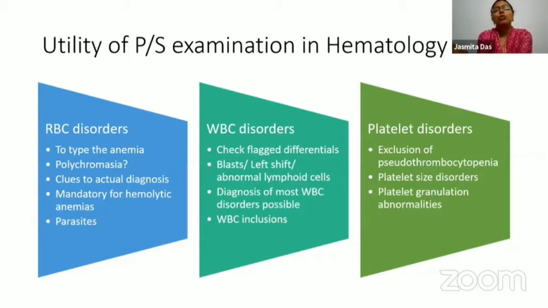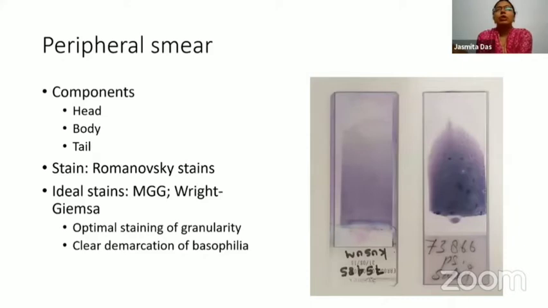To diagnose most of the WBC disorders, it's actually possible to do that using a peripheral smear examination and to look at the WBC inclusions, be it toxic granulation or Dohle bodies, or sometimes even bacteria or fungi inside the white blood cells. For the platelets, I think exclusion of pseudothrombocytopenia is the reason why we look at most smears in a regular clinical lab. In addition to that, a peripheral smear examination also helps us identify the platelet size as well as the granulation abnormalities. So this is what we've all been taught.